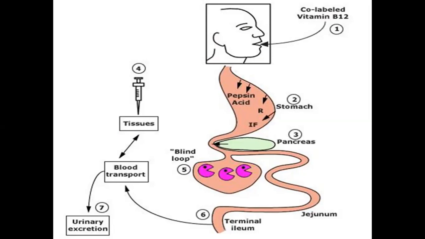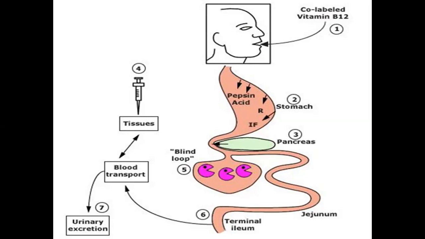In the duodenum, the R-binder proteins are dissociated from the vitamin B12, and B12 is released, and then this combines with the intrinsic factor, and this intrinsic factor and vitamin B12 complex is carried throughout the small intestine. When it reaches the terminal ileum, the complex is dissociated, and vitamin B12 is released.